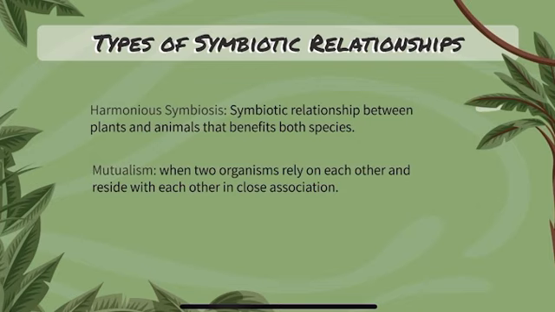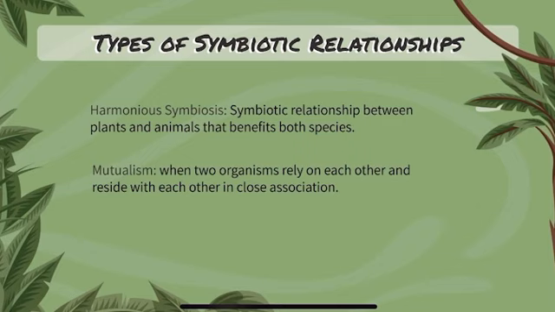Another example of a plant and animal interaction is when elephants feed on trees, it opens more of the canopy, allowing more light to travel through the canopy, encouraging more plants to grow on the ground. Harmonious symbiosis is a symbiotic relationship between plants and animals that benefits both species. An example of harmonious symbiosis is when a giraffe eats fruits off of a high tree, it benefits the giraffe by feeding it, and it benefits the tree by pruning it, encouraging new growth.